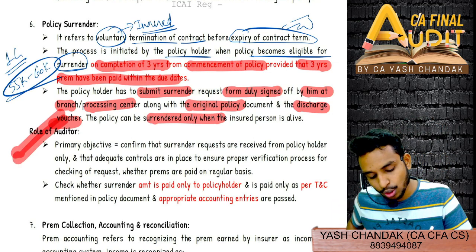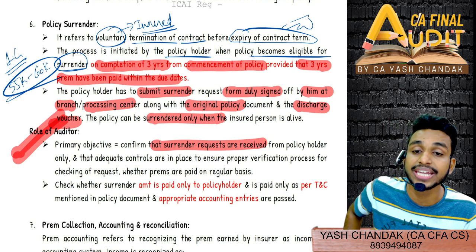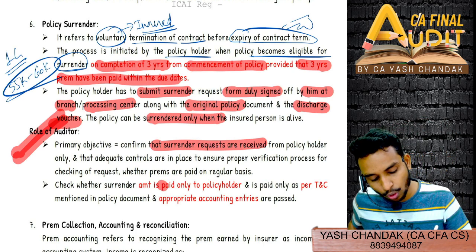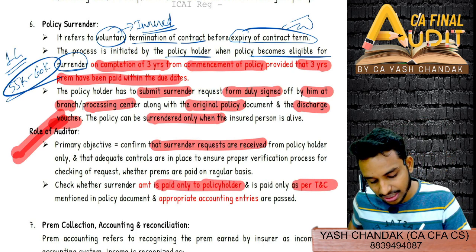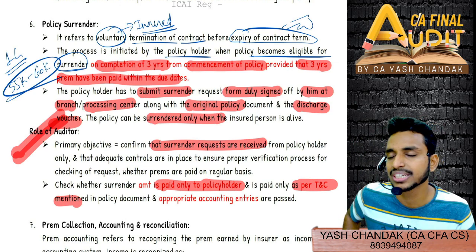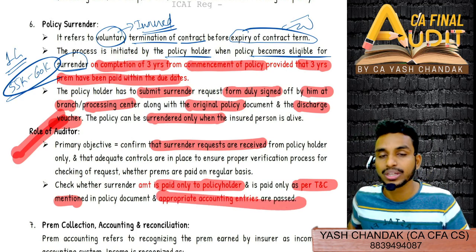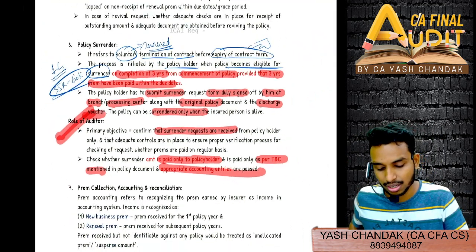Role of auditor: again, the primary objective is to confirm that surrender requests are received from the same policyholder, and therefore you will check the signature and so on. Similarly, check whether the surrender amount is paid only to the policyholder, as per the terms and conditions mentioned in the policy document, and not to their relatives. And check that an appropriate accounting entry has been passed. Simple.